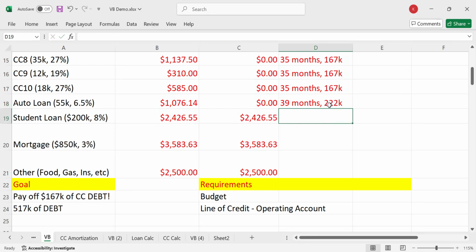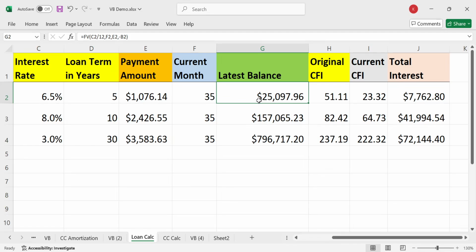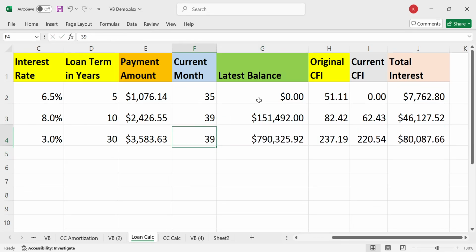Okay, $222,000, right? And now we got to tackle the student loan. Okay, so at 39 months, how much is the student loan? So let's take a look here. So this is now gone 39 months, okay, and we have $151,000 left in the student loan, and look how little the principal gets chipped. The loan balance actually gets chipped in a 30-year mortgage. It's crazy. It's crazy. We paid 80 grand in interest. Yes, ugh, this disgusts me. Anyways, so let's go here.